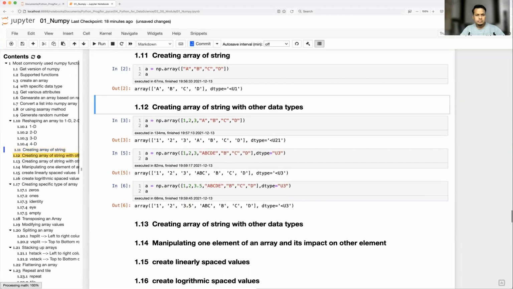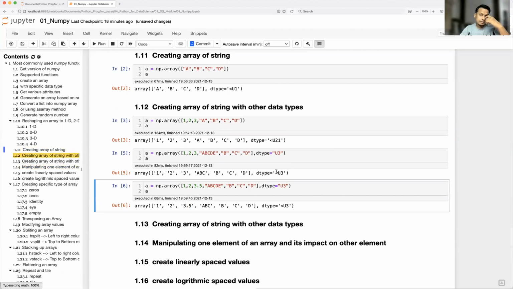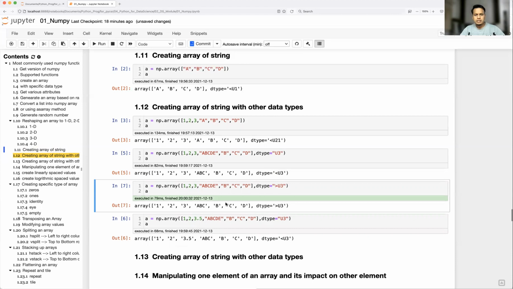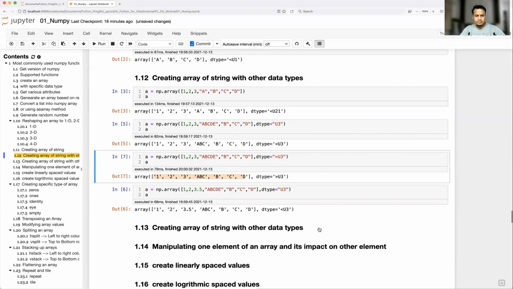Okay, so this angle bracket is nothing but, as I mentioned, little linear or big linear. You are free to use the other bracket also. So let's say I can give this as well. You will hardly notice any difference here, but internally what the computer understands is that it will be changing the order of MSB and LSB. That's all it does.